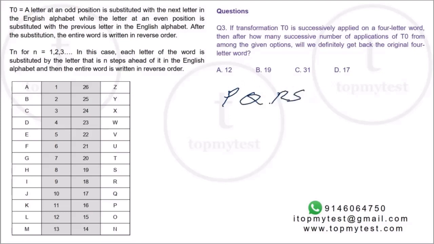Okay, what will happen after that? P will become Q, Q will become P, R will become S, S will become R, plus 1, minus 1, plus 1, minus 1, plus 1, minus 1. So this is T0. You will read it like this.